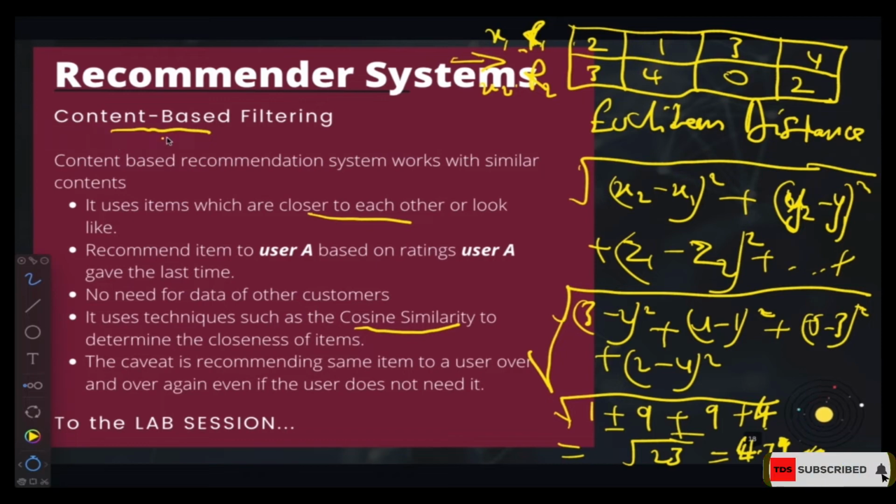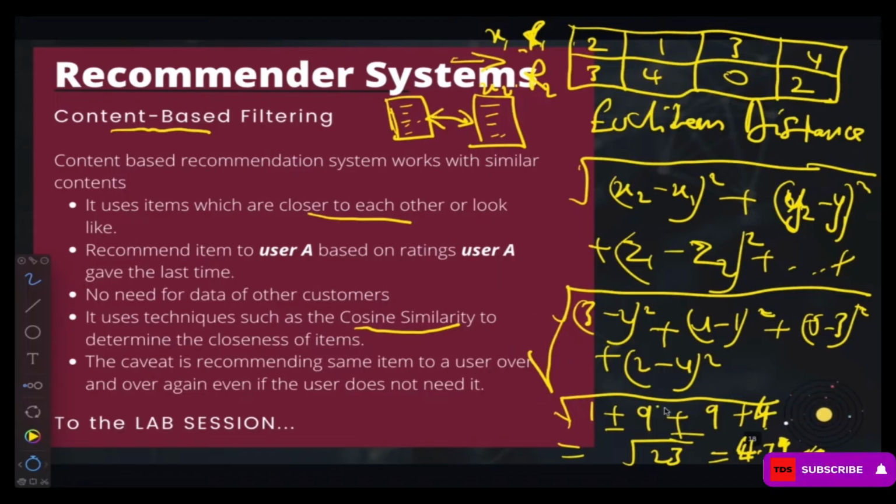Because if a user watches or reads one article, we want to see another article which is similar to the article that the user has read, so that we can base on that and make the recommendation. But this one will give us the distance but not the similarity, and that's when the cosine similarity will come in.